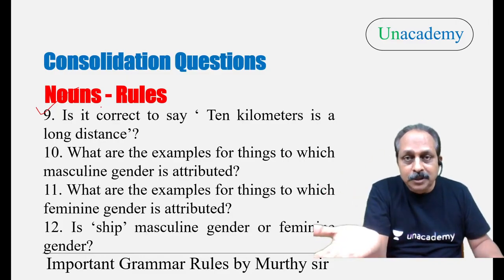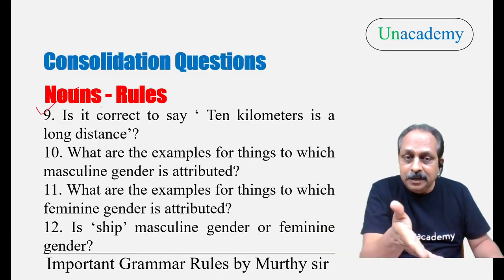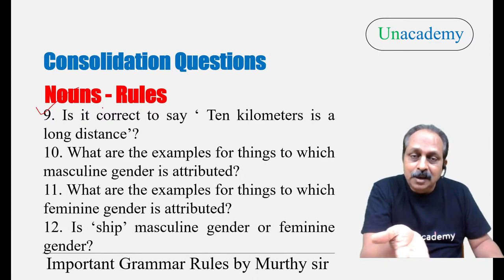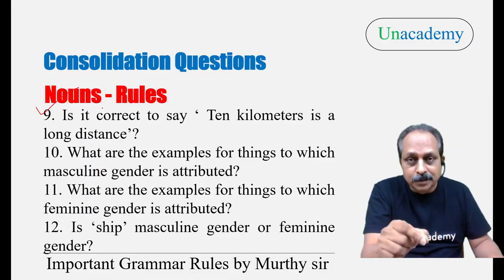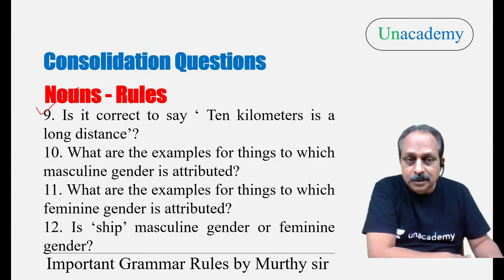If we use our common sense, we should say are. But English does not depend on common sense. English does not depend on logic. 10 kilometers, though the noun is in the plural form, we should use a singular verb. And here you have to recollect distance, time, weight, money, all these.